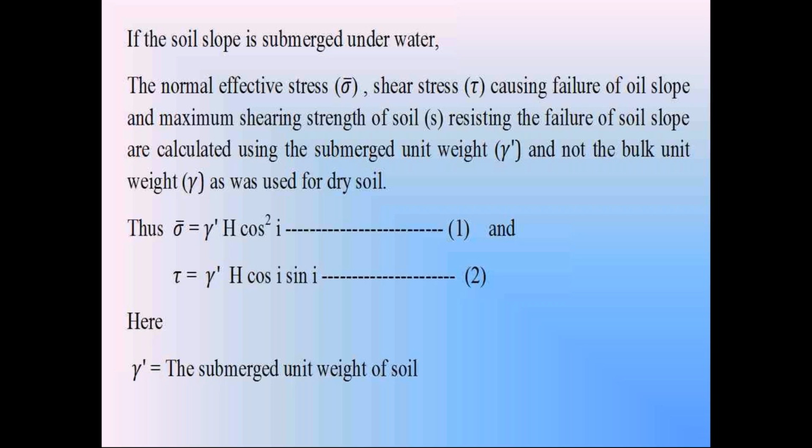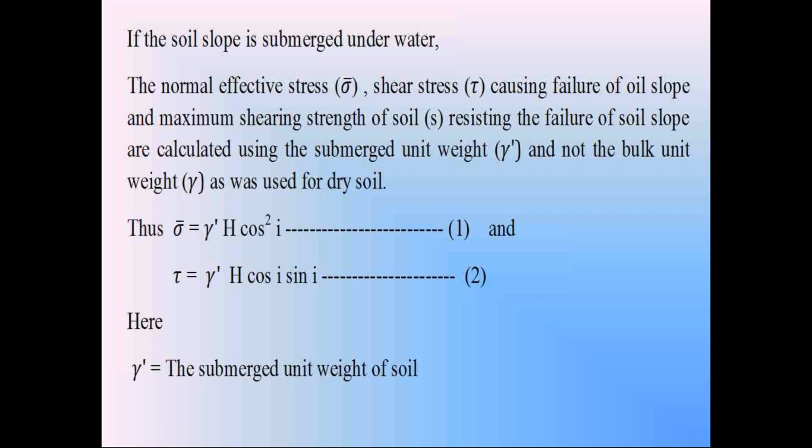Sigma is equal to gamma dash h into cos square i. So in the submerged condition, this is the effective stress. Effective stress sigma dash in the submerged condition is equal to submerged unit weight gamma dash into h into cos square i, and the shear stress tau is equal to gamma dash h into cos i into sin i. Since in the second condition the soil is in submerged condition, we consider the submerged unit weight gamma dash.